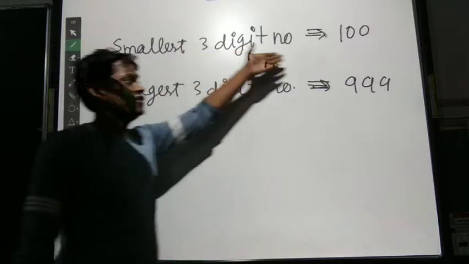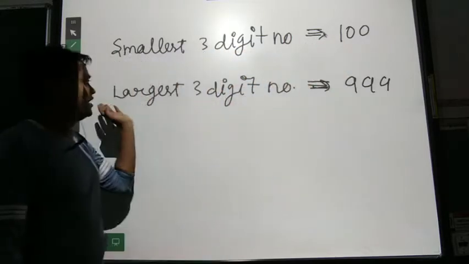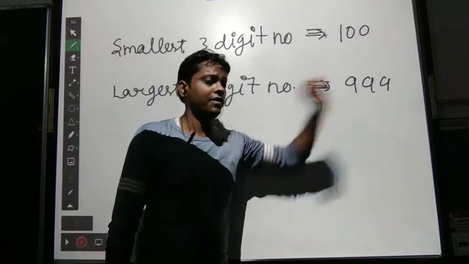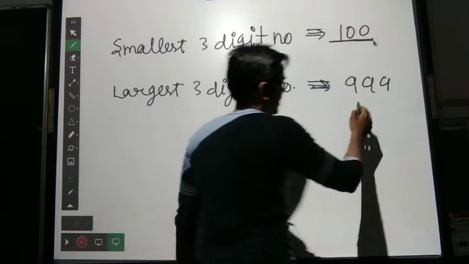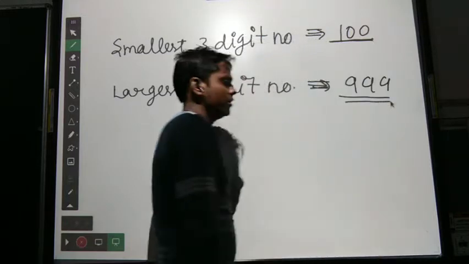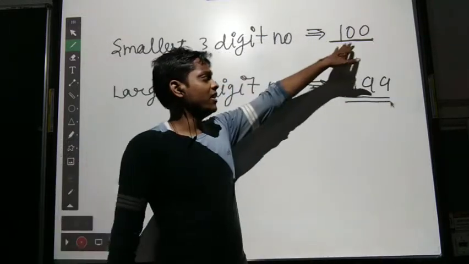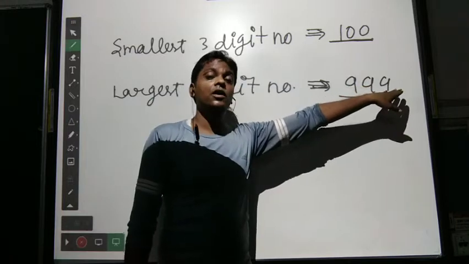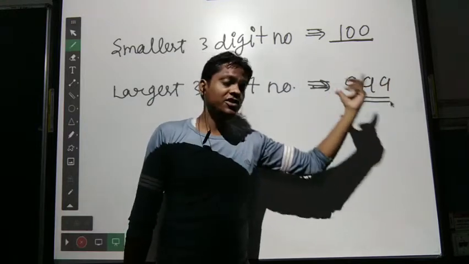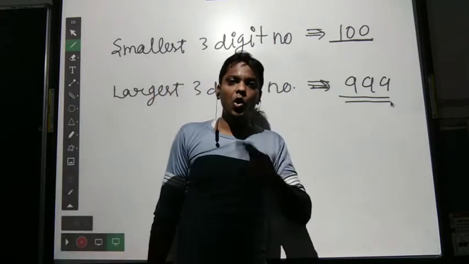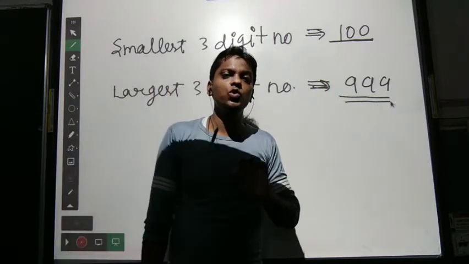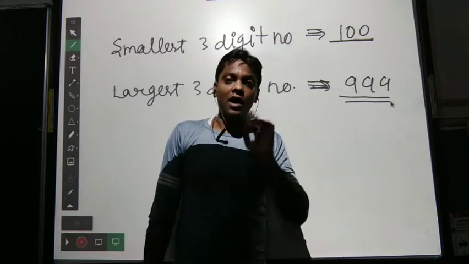Okay, the smallest 3-digit number is 100 and the largest 3-digit number is 999. As we are observing, 100 is an even number, but 999 is not an even number. This is an odd number because it is not divisible by 2. All the even numbers are divisible by 2. So 999 is not our answer.